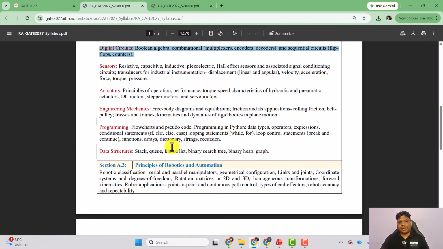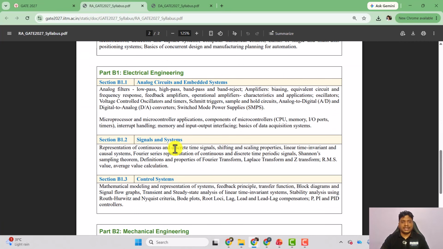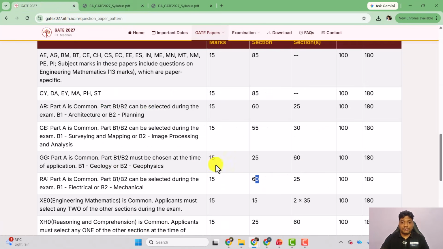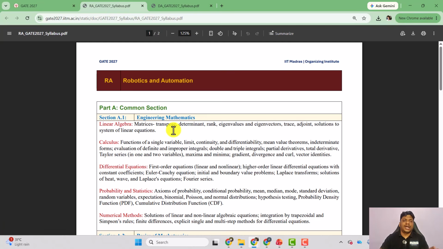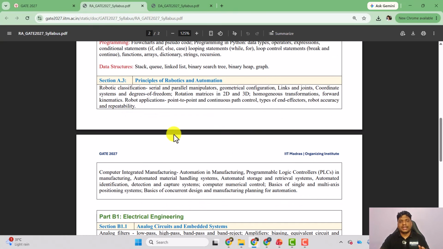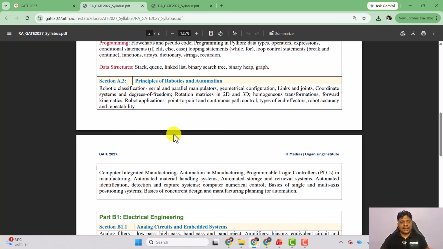For part B, you can just refer to the previous year paper and the content for the GATE mechanical or electrical paper. Okay, so I hope the syllabus is clear and the paper pattern is clear regarding robotics and automation, and how to prepare for that. You don't need to go through any new books for this. For part B, just follow your GATE branch paper, mechanical or electrical.